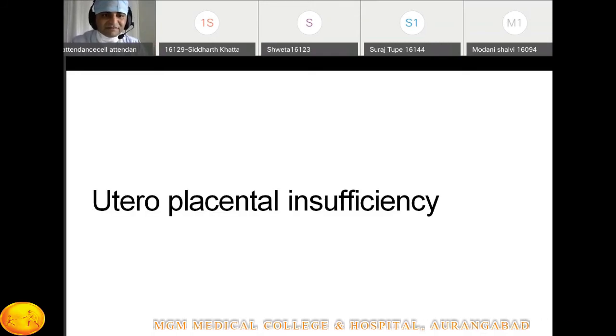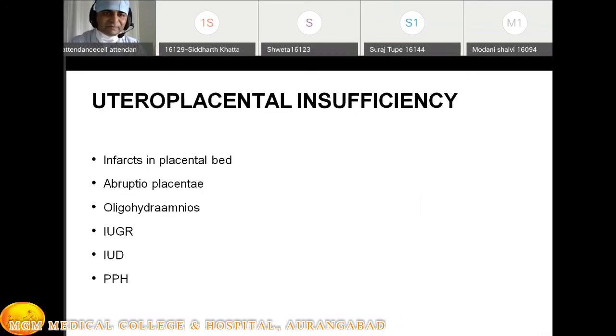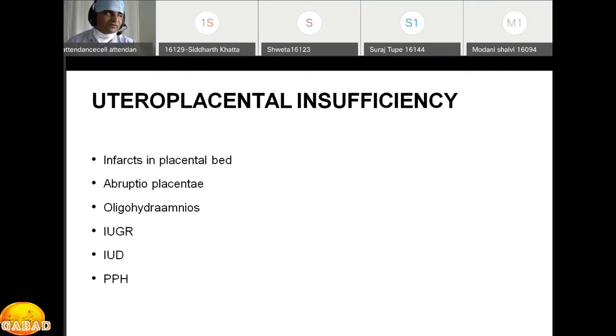This is an important part: uteroplacental insufficiency, because this patient has uteroplacental insufficiency. Uteroplacental insufficiency means the uterine artery, placental artery, and umbilical artery are also occluded, which hampers the blood supply to the baby. What happens because of this insufficiency? There is an infarct in the placental bed. There is abruption. Obviously the growth of the baby is hampered: intrauterine growth restriction. Then there is oligohydramnios. Then intrauterine death and postpartum hemorrhage.